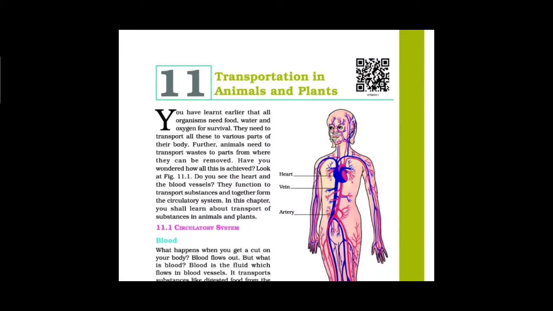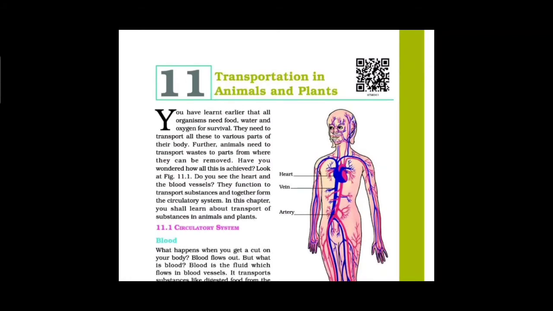Last class we discussed the circulatory system. In the circulatory system, what are they? Blood, blood vessels and heart. Blood has some components. What are they? Plasma, red blood cells, white blood cells and platelets. Then blood vessels consist of two types. What are they? Arteries and veins.